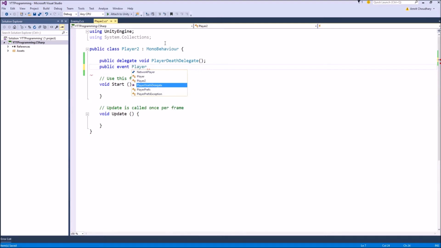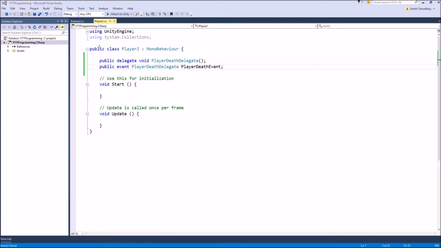So we take the player death delegate, and the name after our delegate type will be the name of our event. Let's name it player death event. Now this completes the creation of our event. This is the event that the enemies, or any party interested in this event, will be subscribing to. Once we have an event, the next step is to add some listeners to this event.